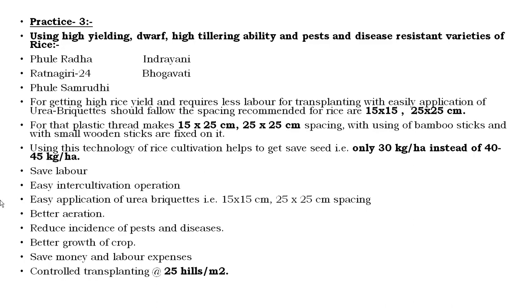These urea briquettes can be applied easily with the spacing that is 15 by 15 or 25 by 25 centimeter. Then there is better aeration and reduced incidence of pest and diseases. Then better growth of crop, and savings in money and labor expenses. And this is due to the use of these varieties, that is Phule Radha, Ratnagiri 24, Indrayani, Bhogavati, Phule Samruddhi. The number of plants per square meter should be maintained at 25, that is called controlled transplanting. This is practice number 3.